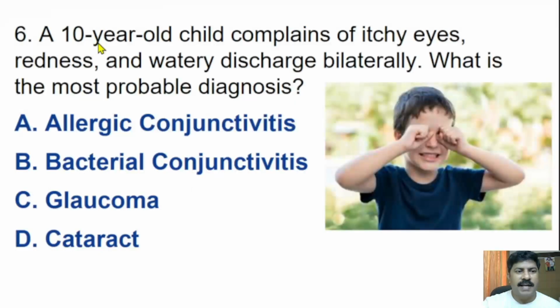Sixth question. A 10-year-old child complains of itchy eyes, redness, and watery discharge bilaterally. What is the most probable diagnosis? Allergic conjunctivitis, bacterial conjunctivitis, glaucoma, cataract. The most probable diagnosis is allergic conjunctivitis. In allergic conjunctivitis, the most common symptoms include itchy eyes, redness, and watery discharge bilaterally.